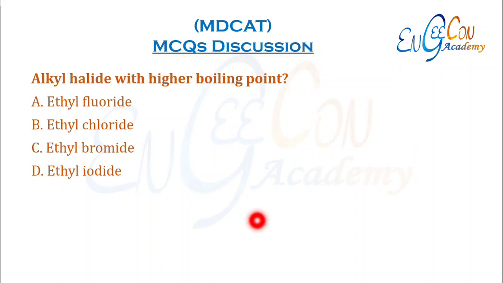Alkyl halide with higher boiling point. Among halides, the order of boiling point is: fluorides are the least and iodides are the greatest. Although these compounds are polar, their major forces are London forces due to their large size. London forces are stronger in iodides, so iodides have the greatest boiling point.